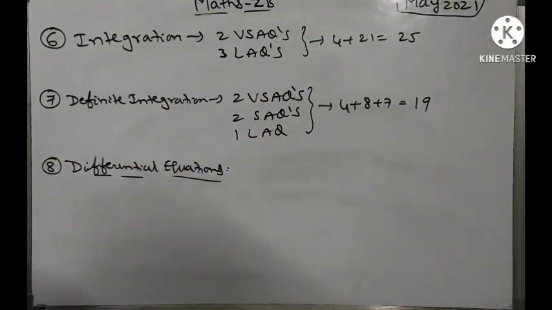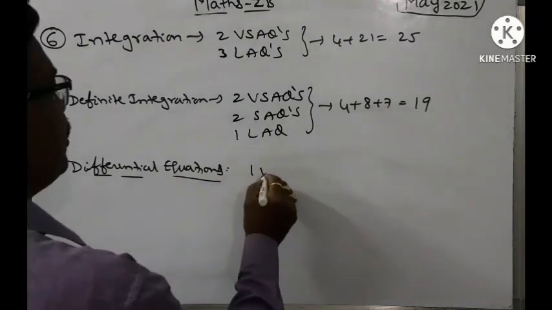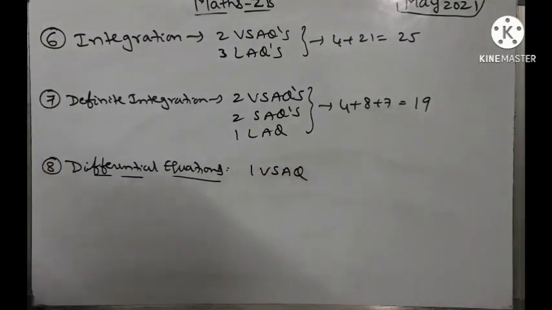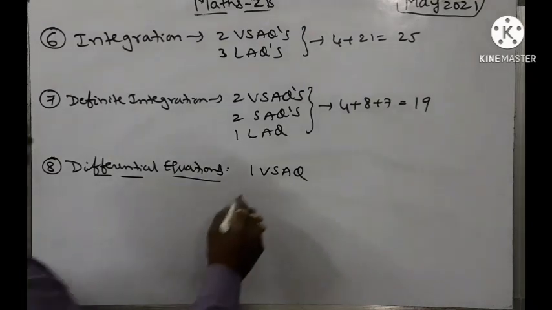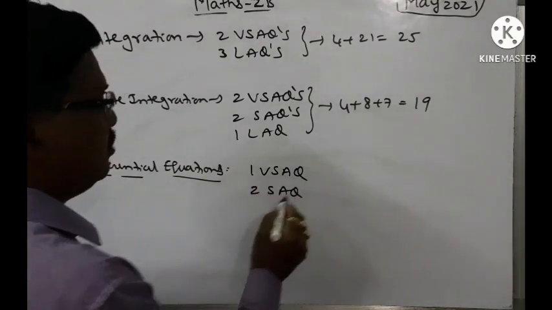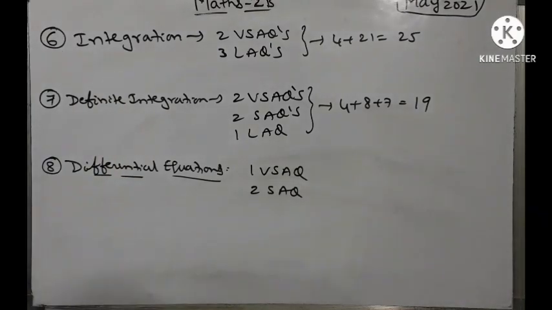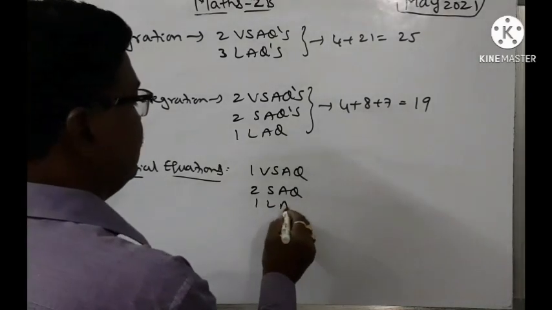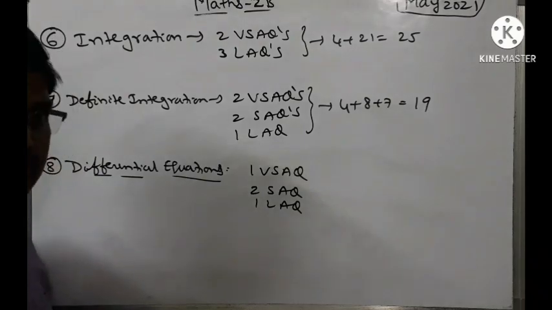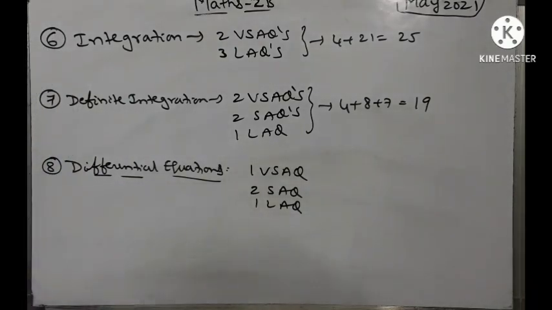Coming to the weightage of this chapter, 1 VSAQ we are going to get, 2 SAQs and 1 LAQ. So that means we are going to get 1 VSAQ, 2 SAQs and 1 LAQ.